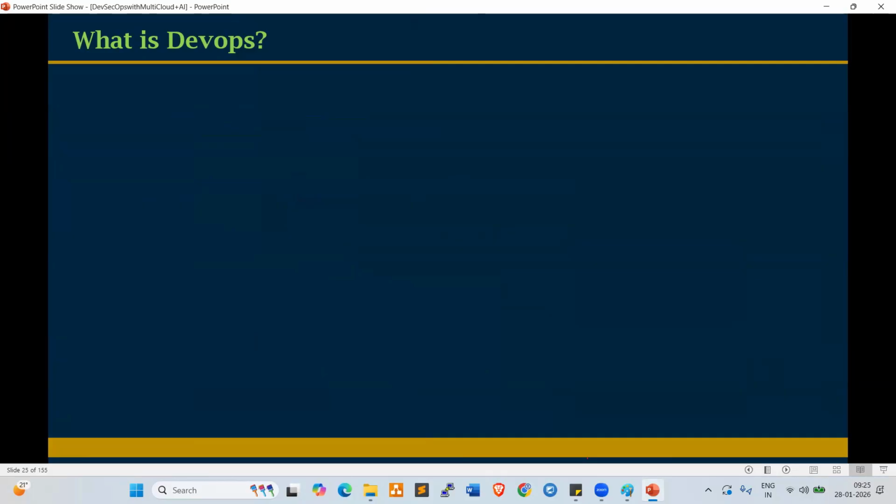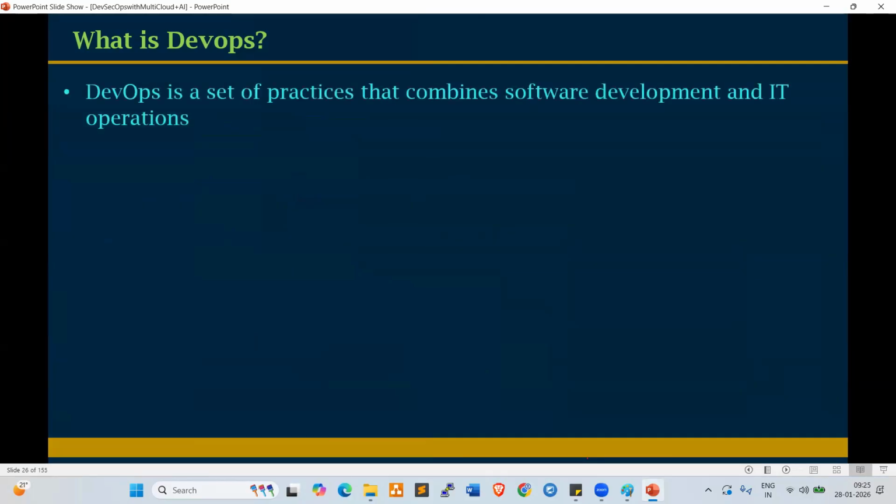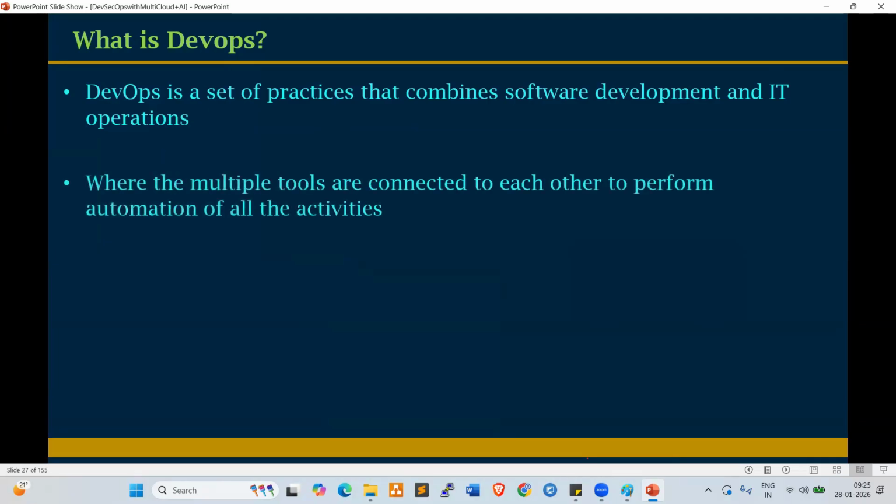Now, what is DevOps? Let's try to understand. DevOps is a set of practices. It is not a tool. It is a set of practices that combines software development and IT operations. Here, look at this, where multiple tools are connected to each other to perform automation of all the activities.